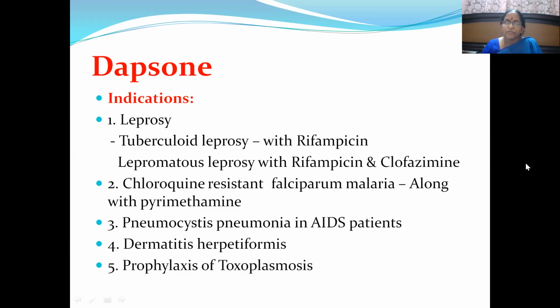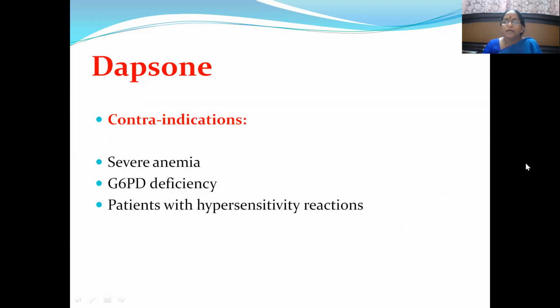Then it is also used in the management of chloroquine-resistant falciparum malaria, but not as monotherapy, only along with pyrimethamine. It is also used in other conditions like pneumocystis pneumonia in AIDS patients, dermatitis herpetiformis, and prophylaxis of toxoplasmosis.